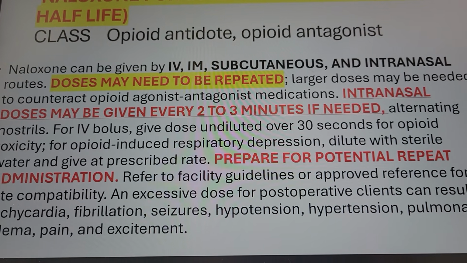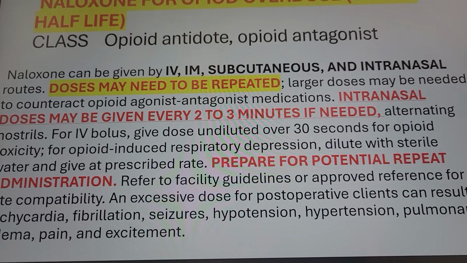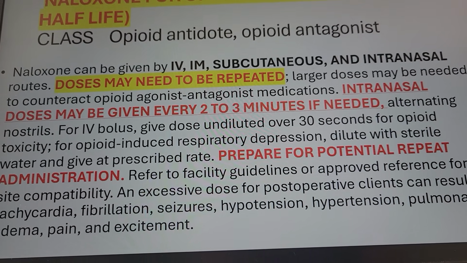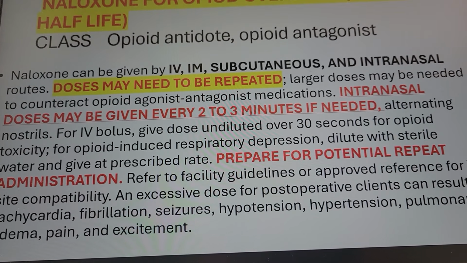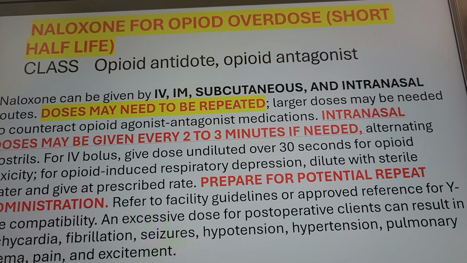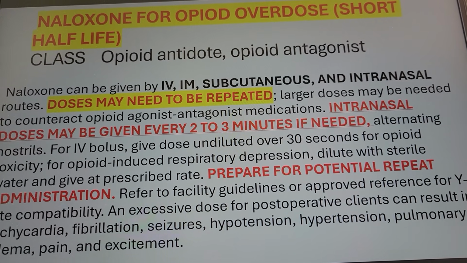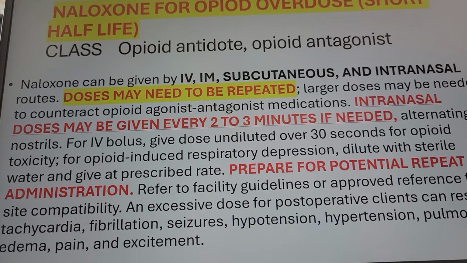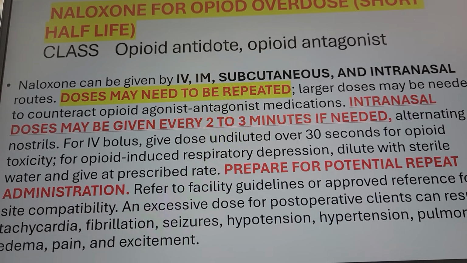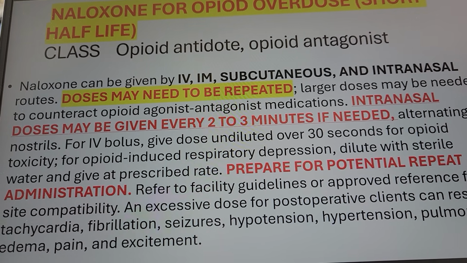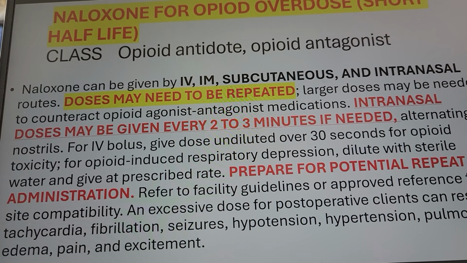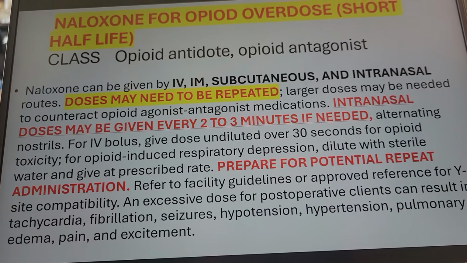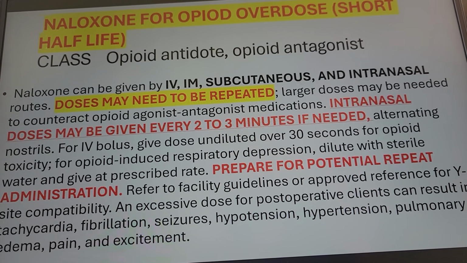It can be given IV, IM, subcutaneous, intranasal, so it can work really fast, right? IV is the fastest. And there you go. The doses may need to be repeated because of the short half-life, right? It means it goes away really fast. So sometimes you need to repeat if the respiratory depression is still there, right? So a larger dose may be needed to counteract the opioid antagonist medication. So just follow the doctor's order. Sometimes the doctor will give larger doses.